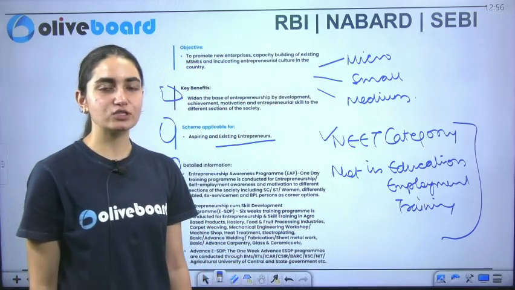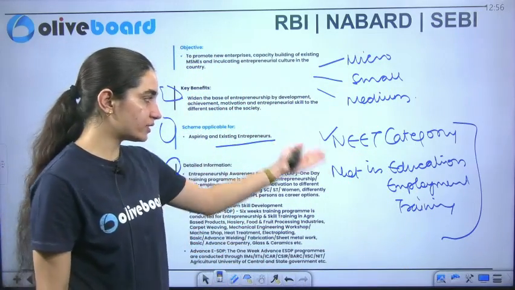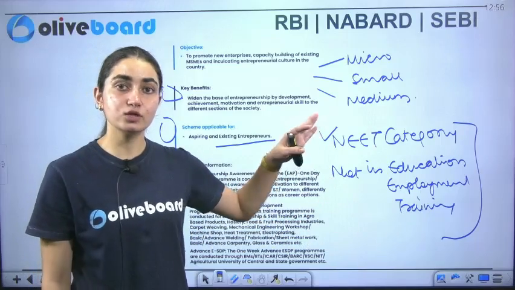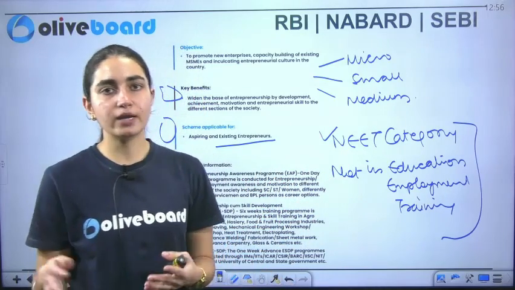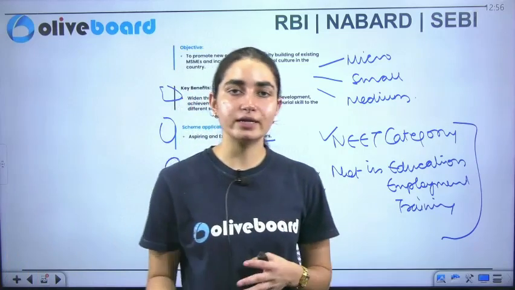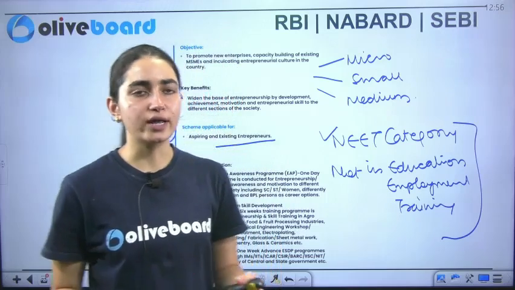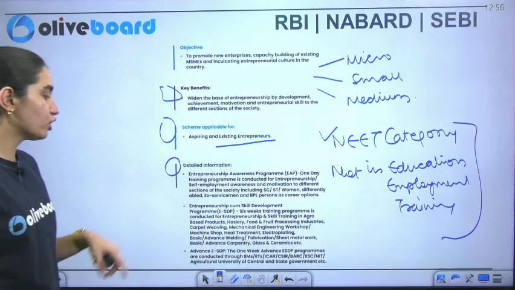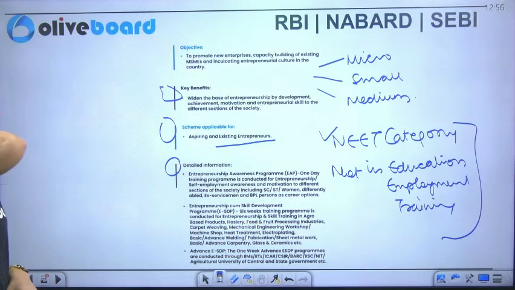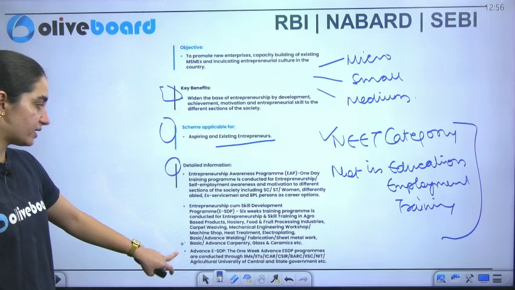Maybe ex-servicemen, maybe those individuals who are not in these areas, and they are specifically in rural areas. Why? Because most of the people are done with their studies, not even in training, and busy with their farm activities only. They are not employed as well, so we are targeting them. The Entrepreneurship cum Skill Development Program is a six-week training program, with training in agro-based products, hosiery, food and fruit processing industries, carpet weaving, mechanical engineering workshop, and other areas as well.